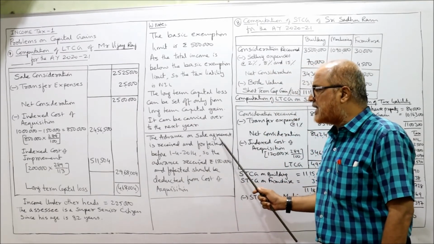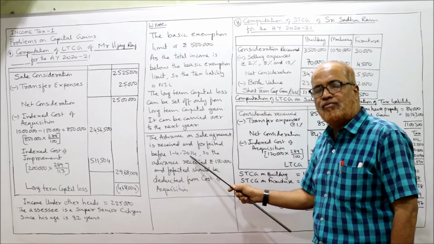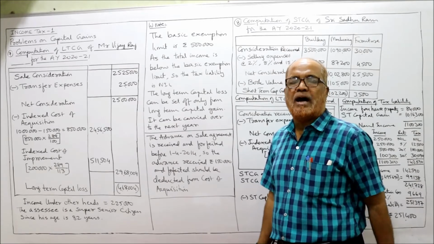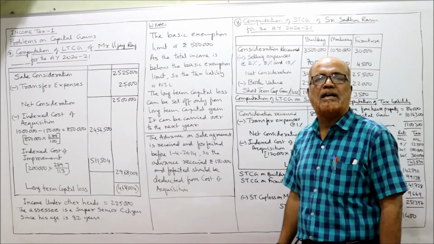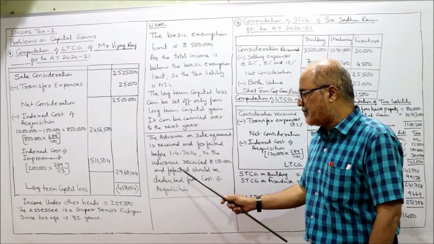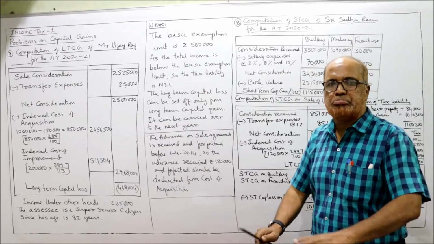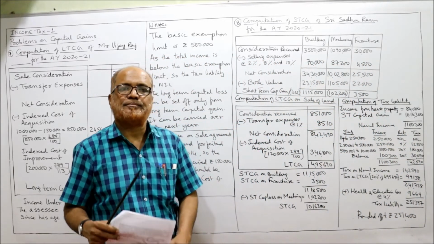The advance on sale agreement is received and forfeited before 1/4/2014. 1st April 2014 se pehle advance received and forfeited. So this amount will be deducted from the cost of acquisition. Advance received and forfeited shall be deducted from the cost of acquisition. That's it. This is the end of problem number 7.